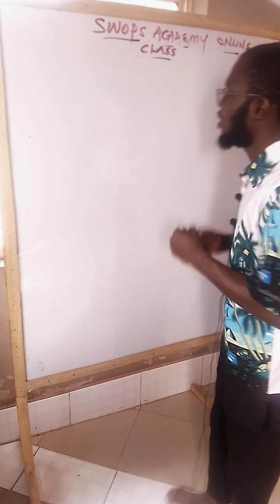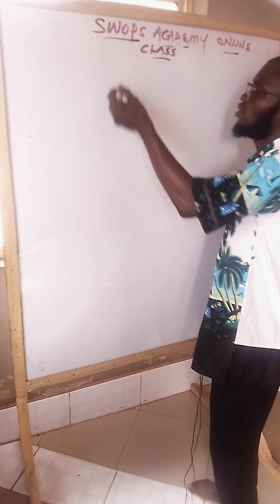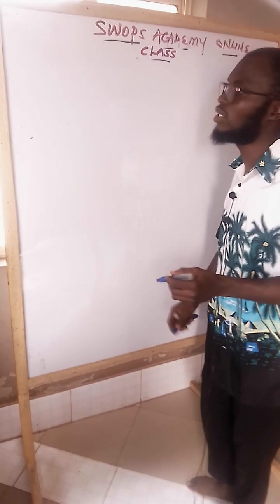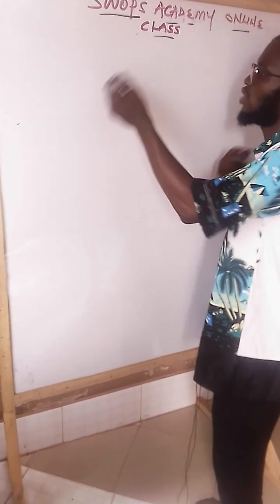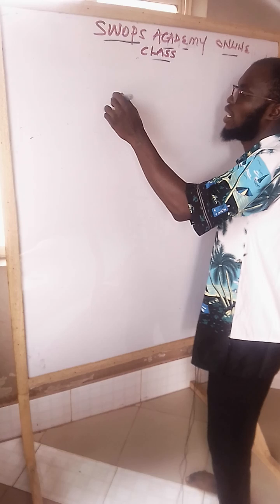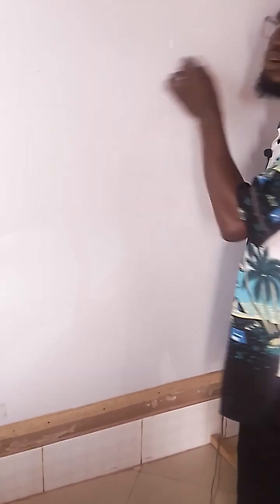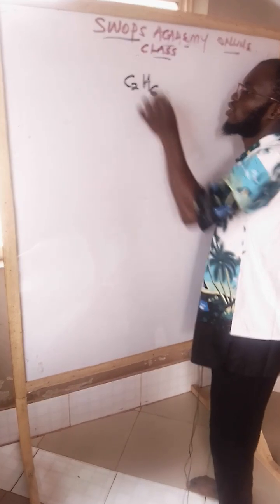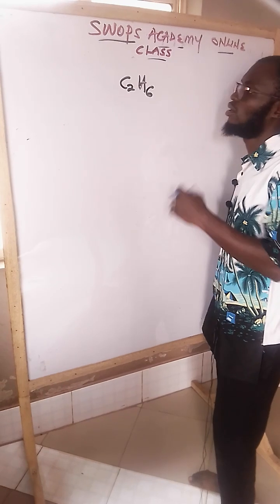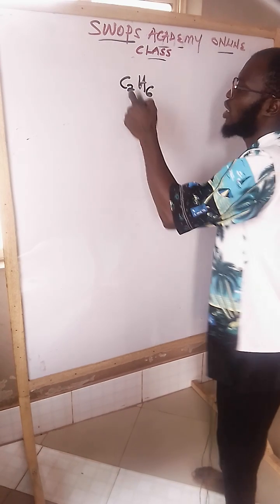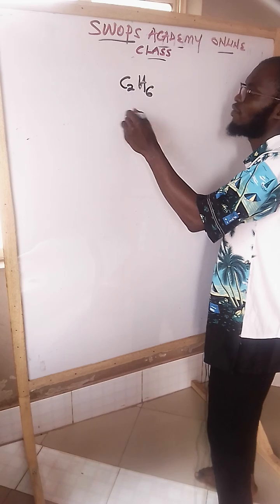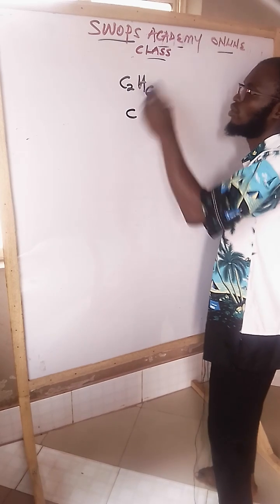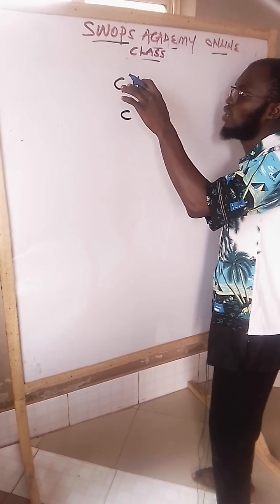As you all know, when we say organic chemistry, as we discussed under aliphatic hydrocarbon, I mean a hydrocarbon that exists in a straight or linear pattern. Like this, C2H6. This is ethane, or ethane, anyhow you call it. How many carbon are we having? 2 carbon. This is the molecular formula, MF.